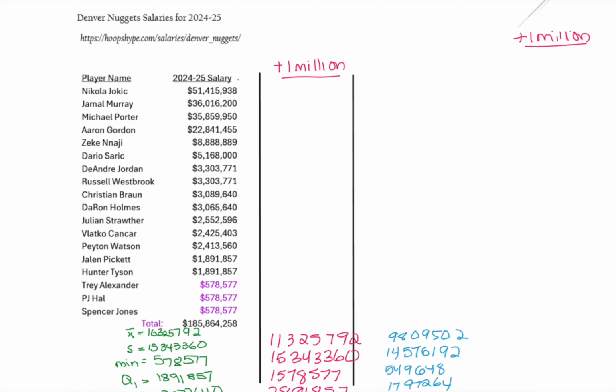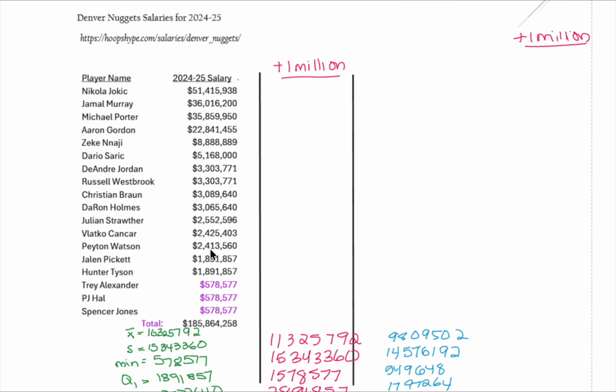Okay, let's use this Denver Nuggets salary data to talk about transforming data, which is a huge idea in AP statistics. Right now, all these salaries are in dollars, and the numbers are honestly massive. We've got values like 50 million, 30 million, all the way down to about half a million. So the first thing I want to do is make the data easier to work with without changing the overall shape of the distribution. So before we transform anything, let's describe what we have.